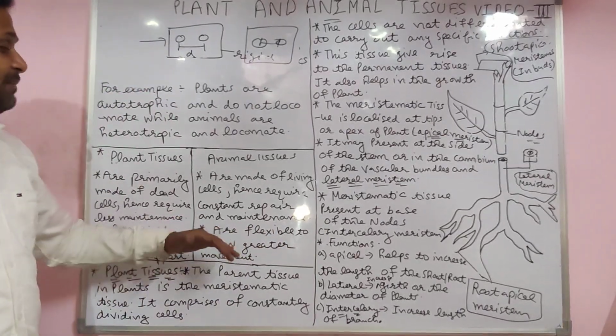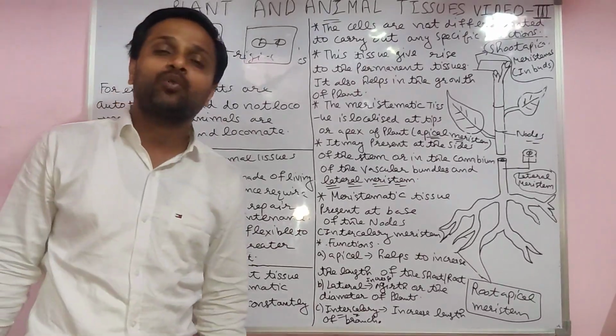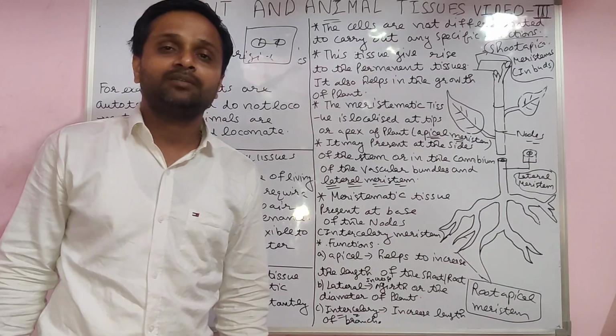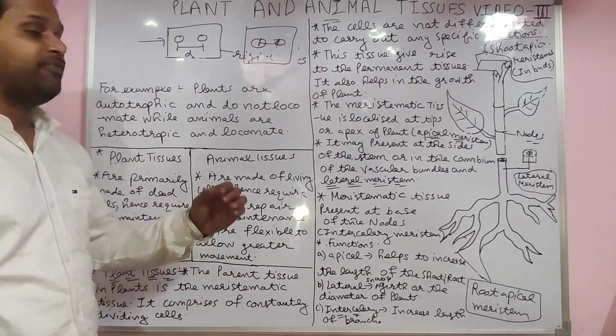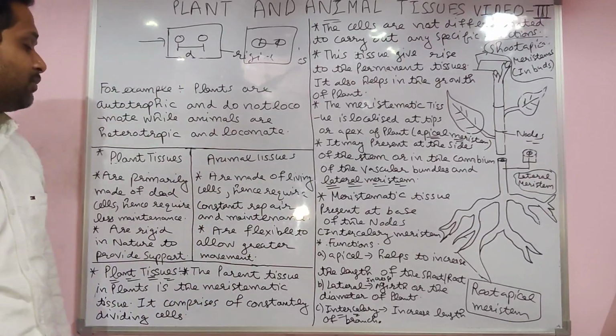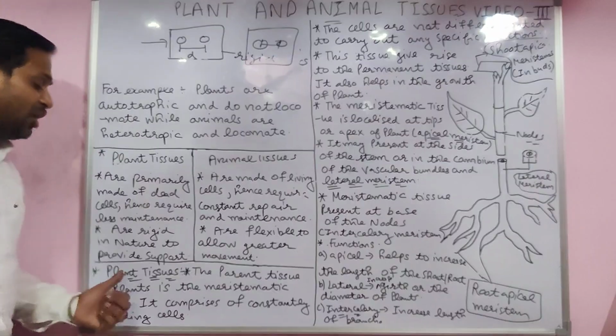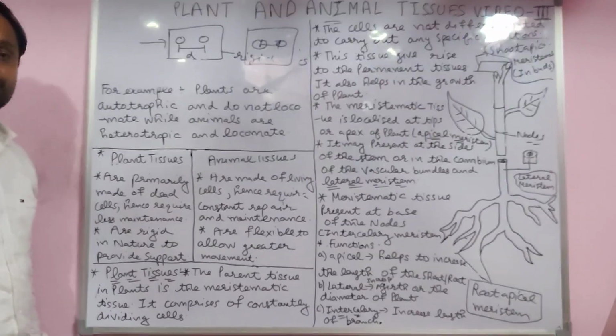Animal tissues are flexible. They allow greater movement. So it is very flexible, moving from one place to another. They have muscles also. That's why they are always moving from one place to another place, they locomote. Now we come to plant tissue.